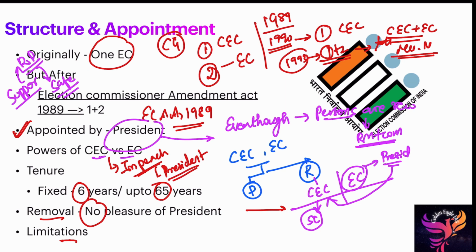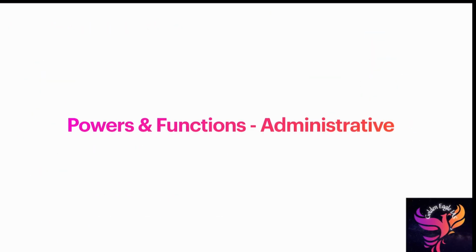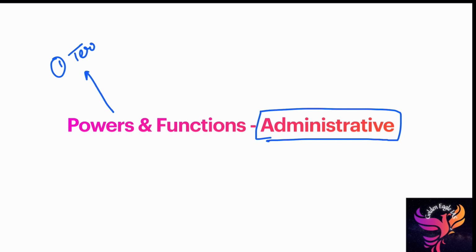If we move on to the next slide, there are powers and functions. Here we are especially going to talk about the administrative powers and functions of the Election Commission of India. What are the administrative functions? First, to determine the territorial areas of electoral constituencies throughout the country, on the basis of the recommendation of the Delimitation Commission of India. I will talk about this Delimitation Commission in a separate video.